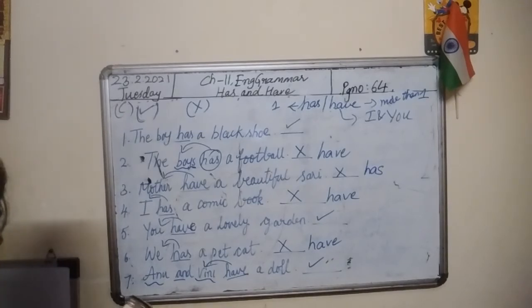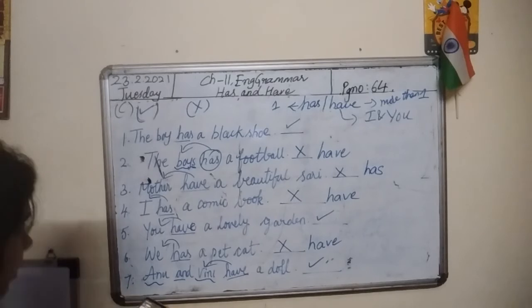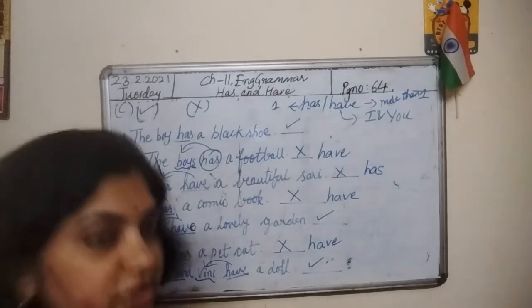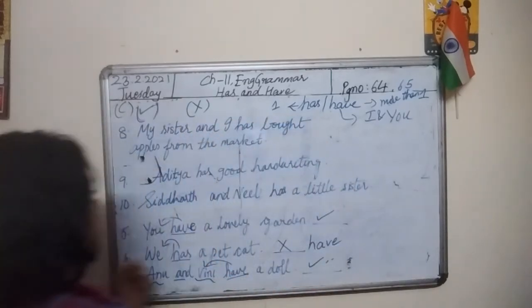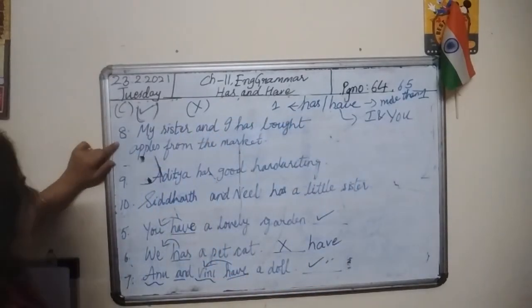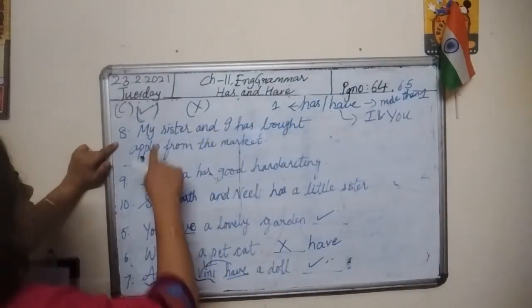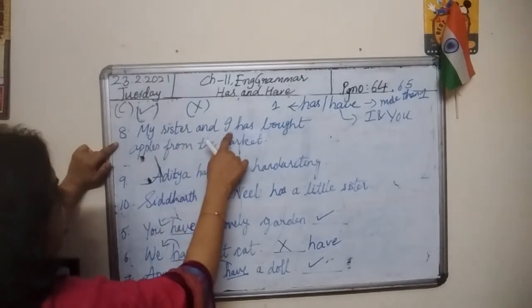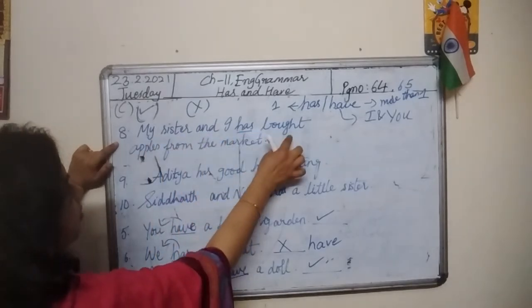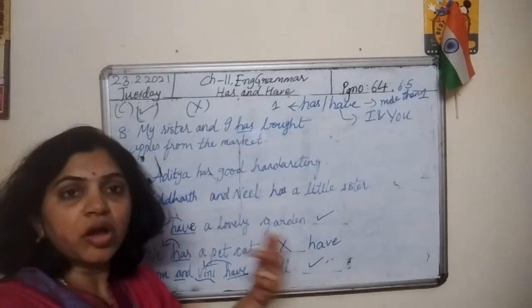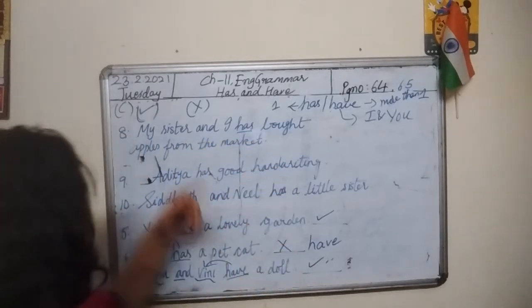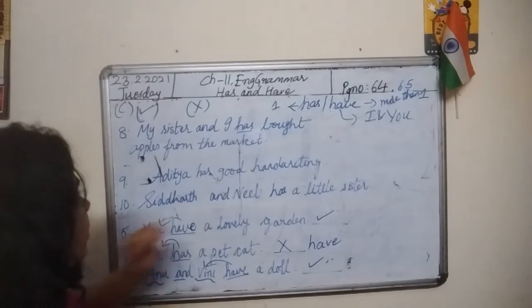Then three more are there. 8, 9, 10. Three more are there, children. Look at this, children. Eighth sentence. My sister and I has bought apples from the market. We purchased apples from the market.